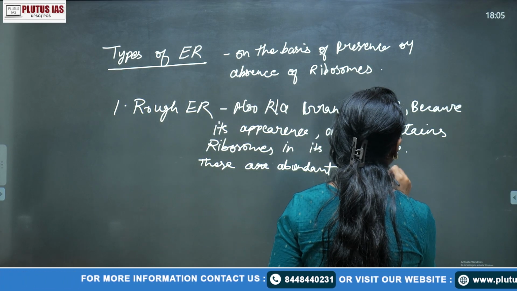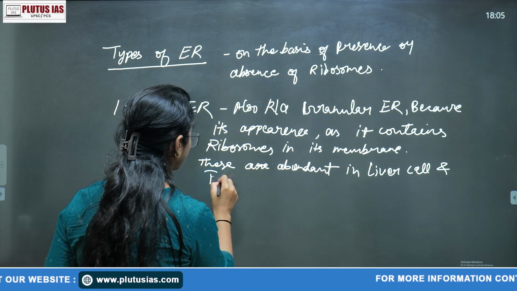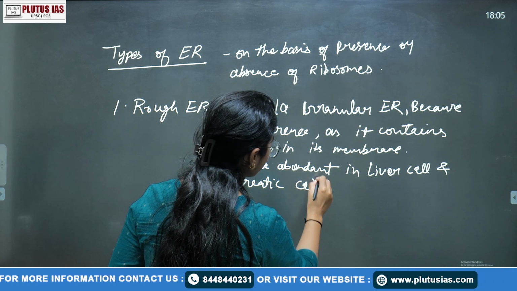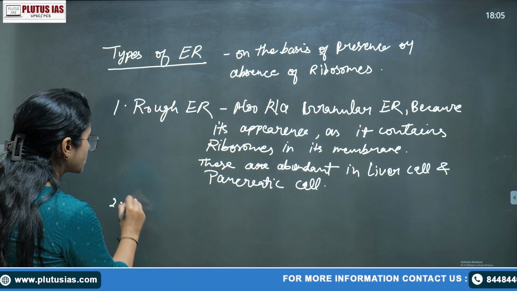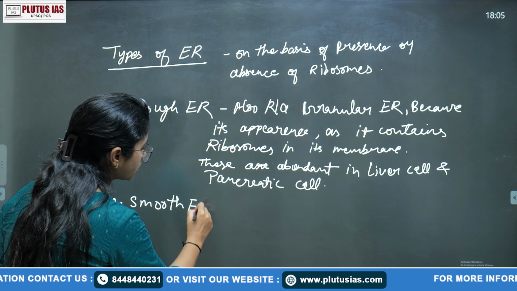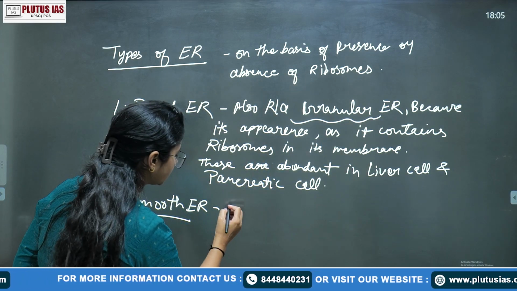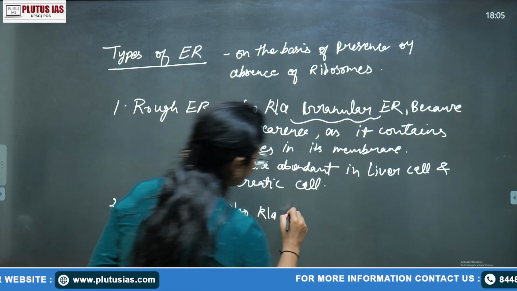These are abundant in liver cells and pancreatic cells. This is something about the rough ER. Then you will write about the smooth ER, also known as the agranular ER. If the rough one is granular, then this will be agranular.